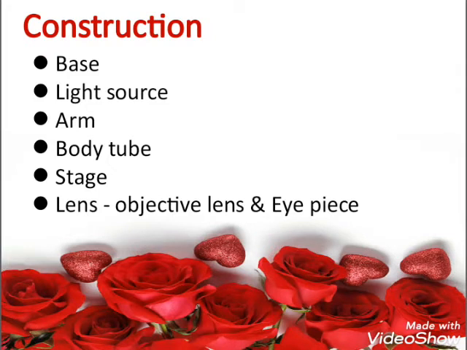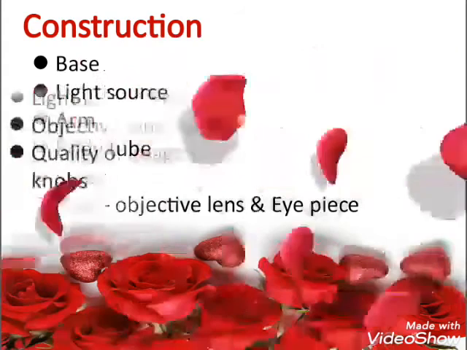An arm connects the base of the microscope to the body tube. The object is placed on the stage. It is held in place with the help of stage clips. Two types of lenses are used in the compound microscope. One is objective lens that is near to the object, and the other is the eyepiece that is near to the eye. A compound microscope may have multiple objective lenses but only one eyepiece. Adjustment knobs are attached to the arm of the microscope. Construction steps are base, light source, arm, body tube, stage, lens.